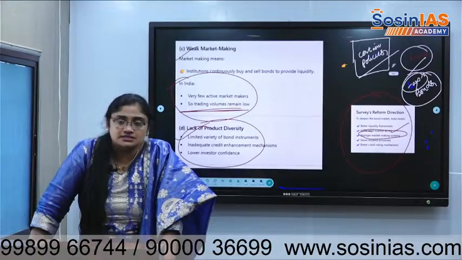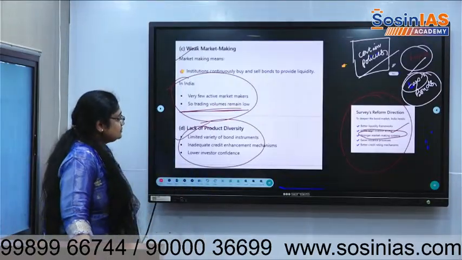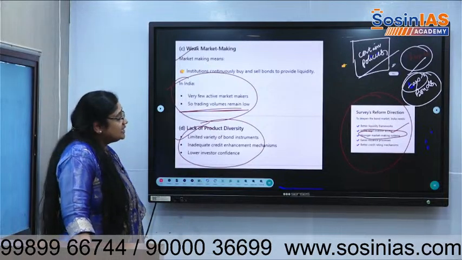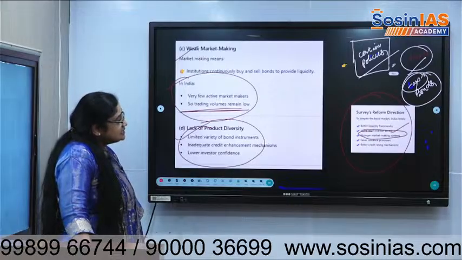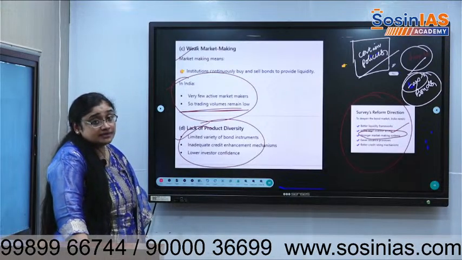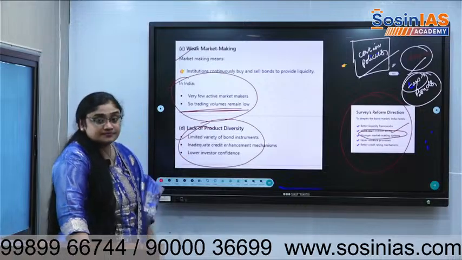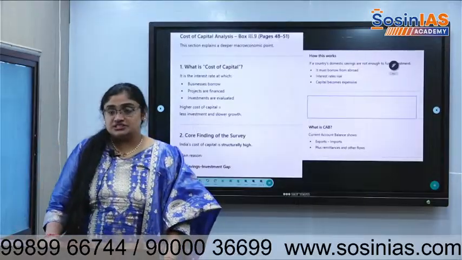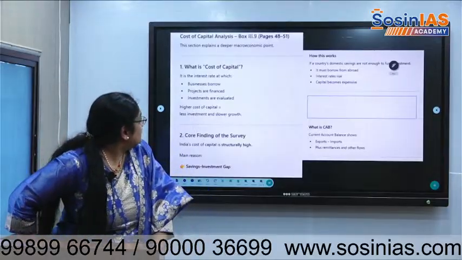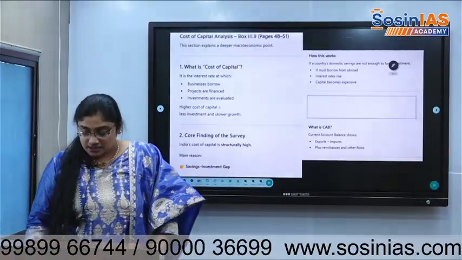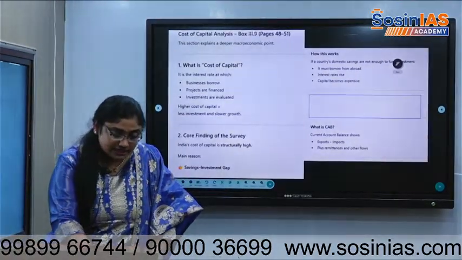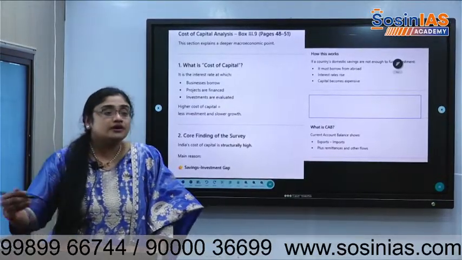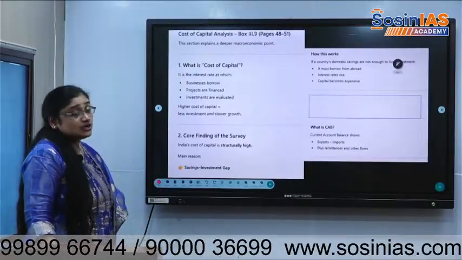The overall economic situation. Better credit rating. So the survey says that there should be better credit rating mechanisms, and an easier issuance process if a company wants to float bonds. Cost of capital is also huge within India. Cost of capital, macroeconomic point, cost of capital is huge. In other countries, cost of capital might be more, but that does not mean we are having less cost of capital.